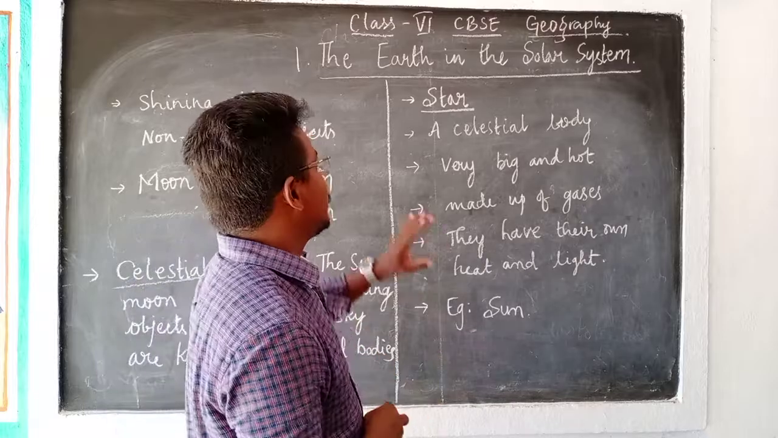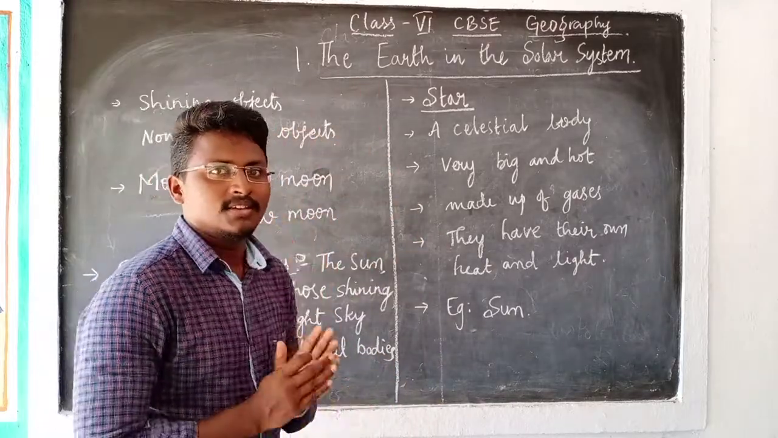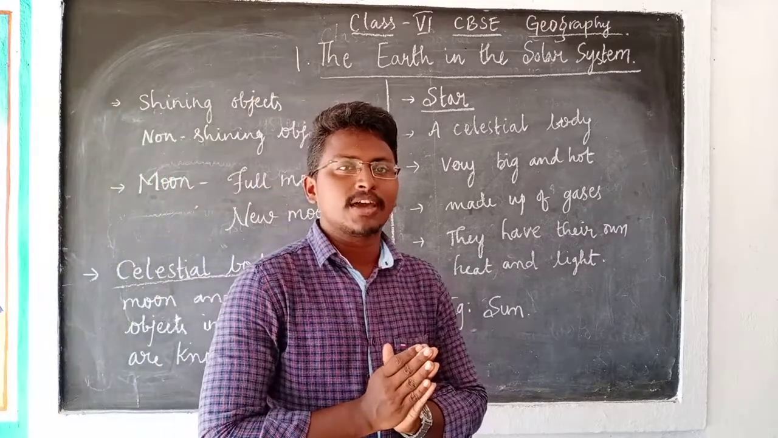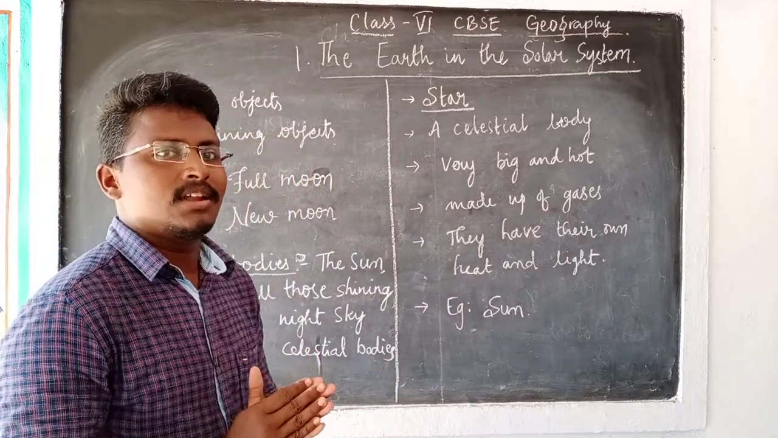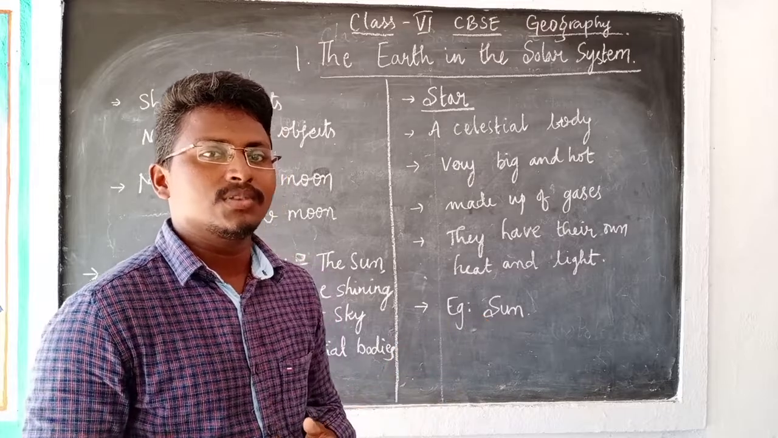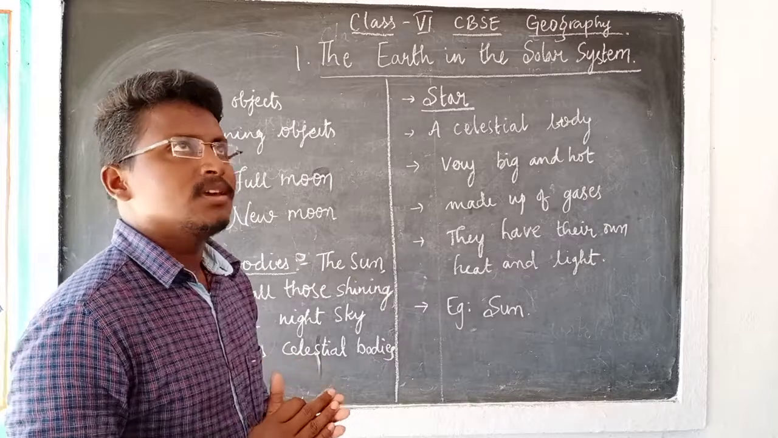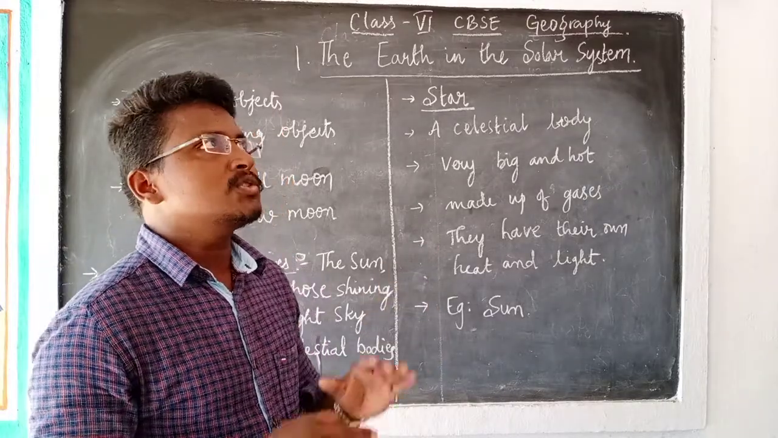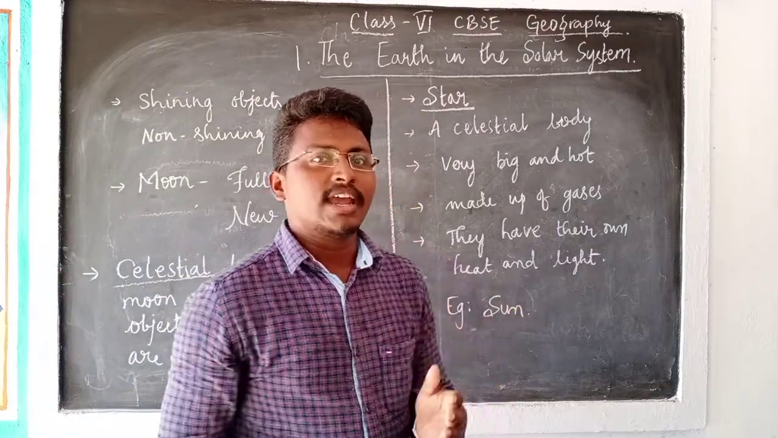In this lecture, we will discuss class 6th CBSE first chapter from geography, that is The Earth in the Solar System. Most often during summer time, most people like to sleep outside of their house at night. Whenever you sleep outside during the night time, you can observe a very beautiful sky. In that, most of the objects, if you see into the sky, are shining.